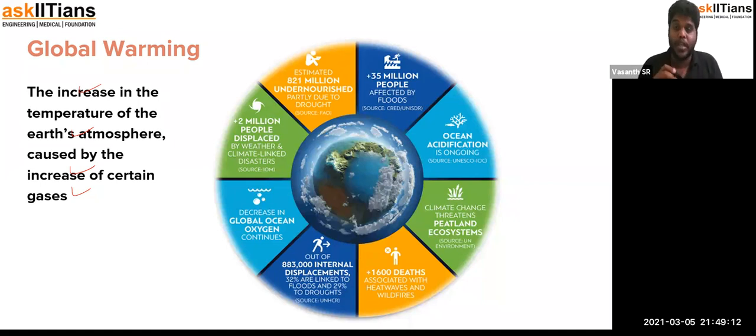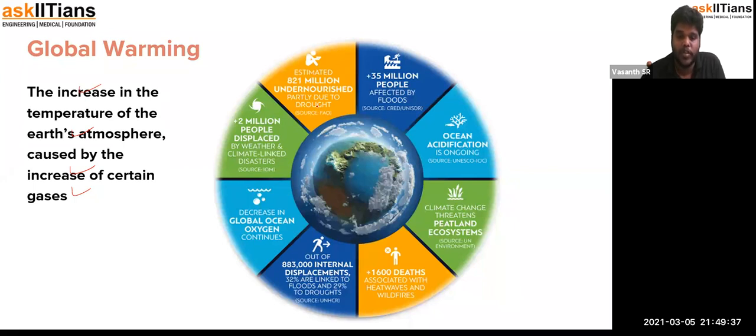Okay, that's why it is a very harmful thing to happen. All the countries of this world have a total concern about the greenhouse effect and global warming. Because of global warming, all the possible things that could go bad would actually lead